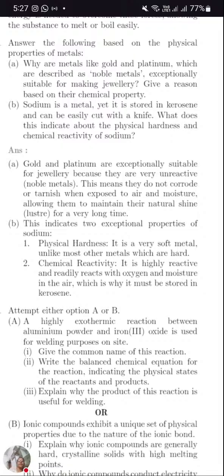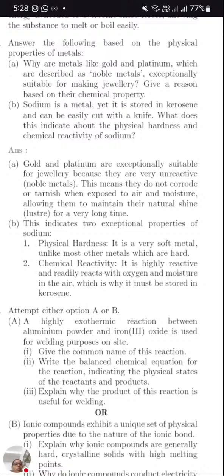They are low reactive, they are noble metals, they do not react, they don't form any oxides. Exceptionally suitable for making jewelry. As they are noble metals, they are used for jewelry making. Give a reason based on their chemical property. Gold and platinum are exceptionally suitable for jewelry because they are very unreactive. They do not react with oxygen. They do not get oxidized.